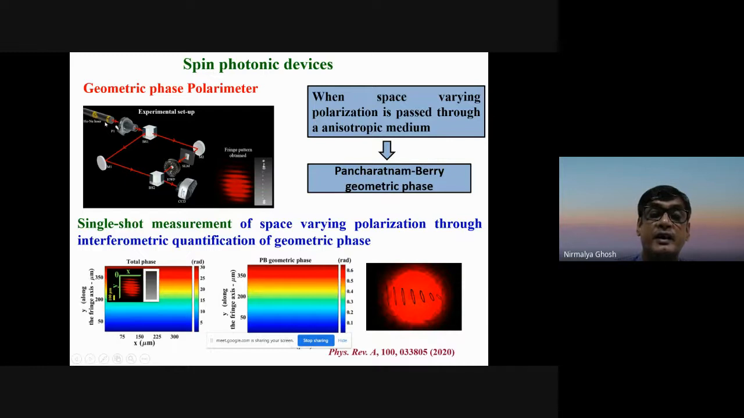We generated, of course, in this case, the space-varying polarization using an SLM, but it is true for any arbitrary space-varying polarized light coming from distant sources. Using an interferometric setup, we could quantify the space-varying geometrical phase, and from that we could measure the space-varying polarization of light using a single shot measurement. Usually we would require Stokes vector measurements, multiple measurements, to do that. So this might also turn out to be useful.